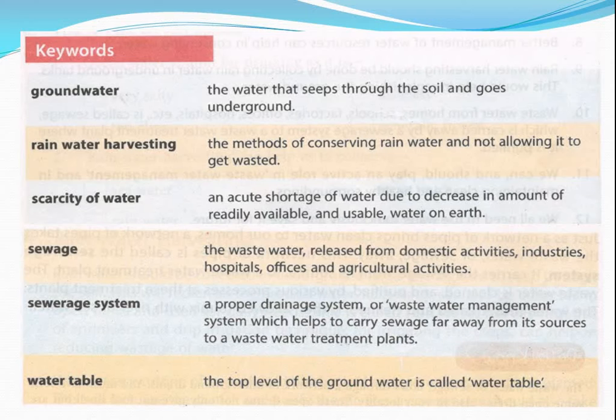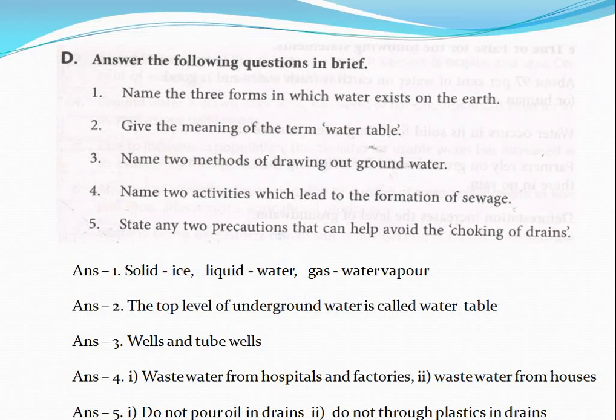Sewerage system: a proper drainage system or wastewater management system which helps to carry sewage far away from its source to a wastewater treatment plant. Next is water table. The top level of the groundwater is called water table. It is given in the question answer also. You can see in the question answer.